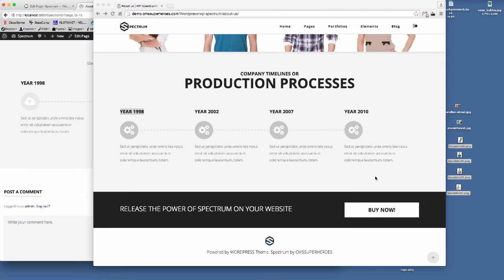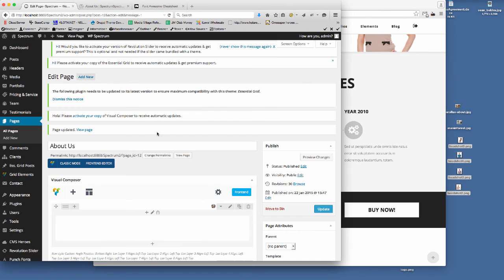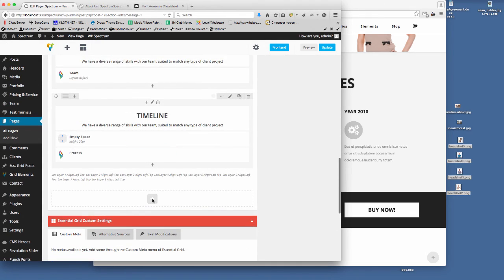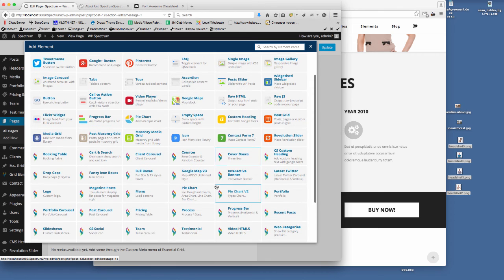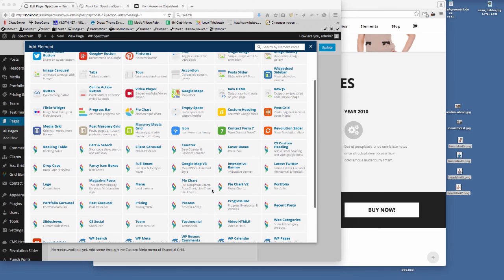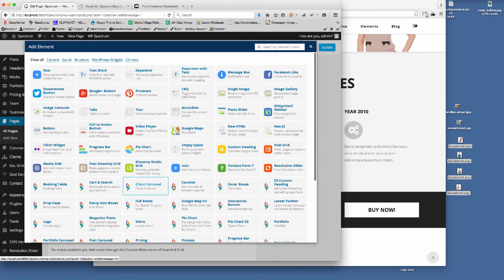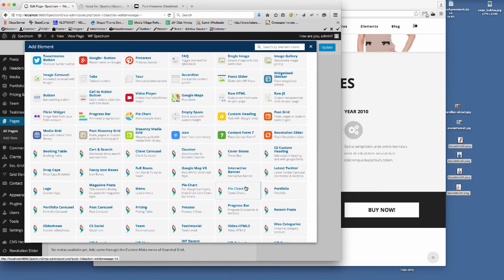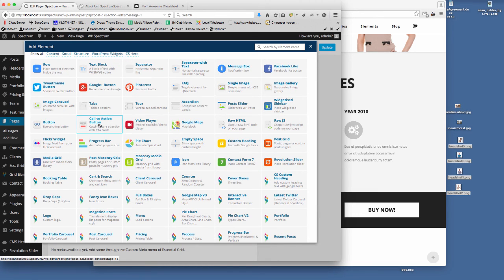And then the last thing that we need is what we call a point of sale down here. So if I go back to Visual Composer, and then we add another row, and then what we need here is what's called point of sale, it's a call to action. This is what that is called. So I just need to find that. So a call to action is here. So a call to action button.